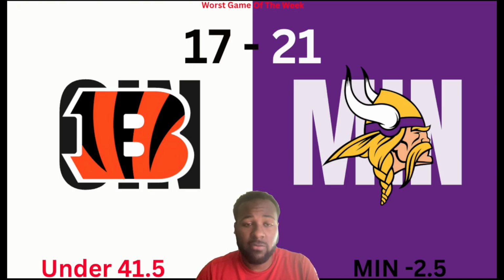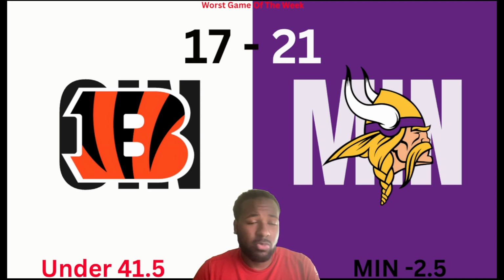Yes, the Vikings are coming off a bad performance. Yes, the Vikings are coming off an atrocious performance in week 2 against the Falcons in the Bank. I thought the Bank was going to be an atmosphere, and it looked like it was, but they just did not play well. They played terribly, and I think everybody knows that. But I think Minnesota bounces back here. I'll go 21-17.